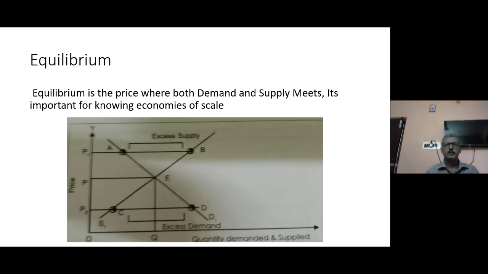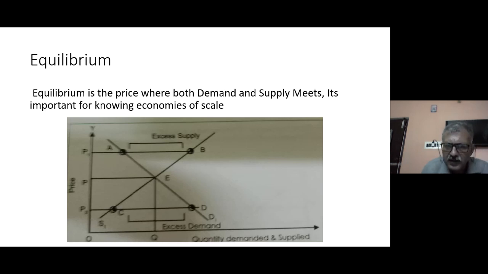Now what is equilibrium? Equilibrium is the quantity and the price at which the demand and supply of a commodity meet each other. It is very important, as it tells us the maximum quantity that can be consumed, supplied, or demanded. This is the most relevant price, and it also helps us understand the price mechanism of any goods and services.